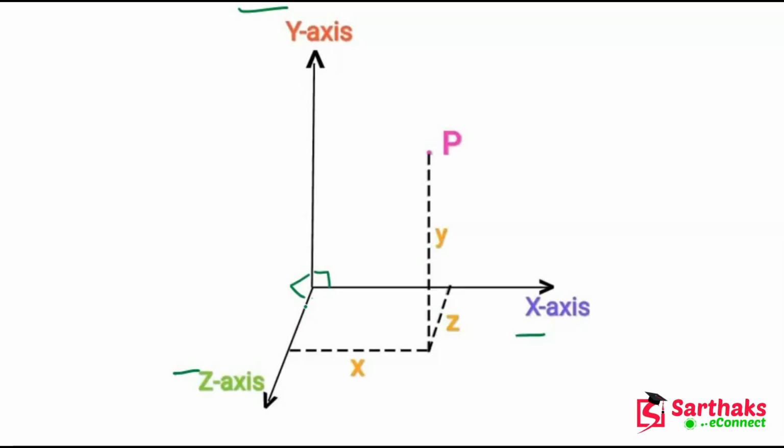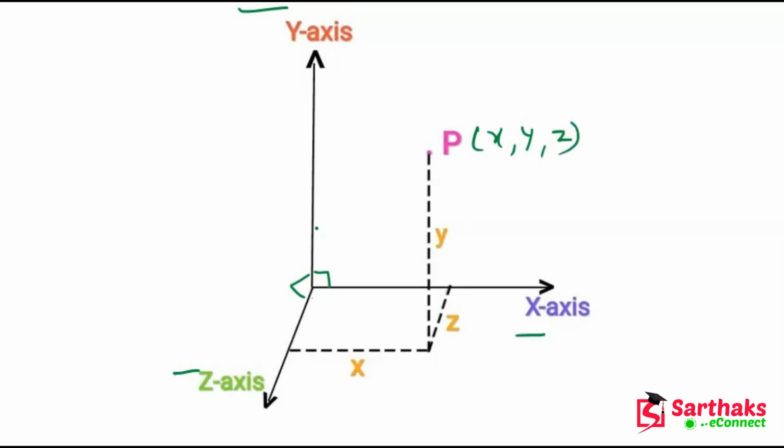Now, if you observe this, the coordinates are like x, y, and z.